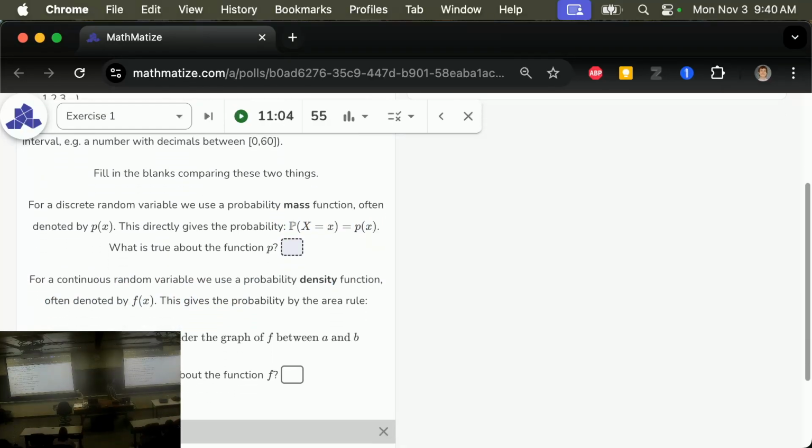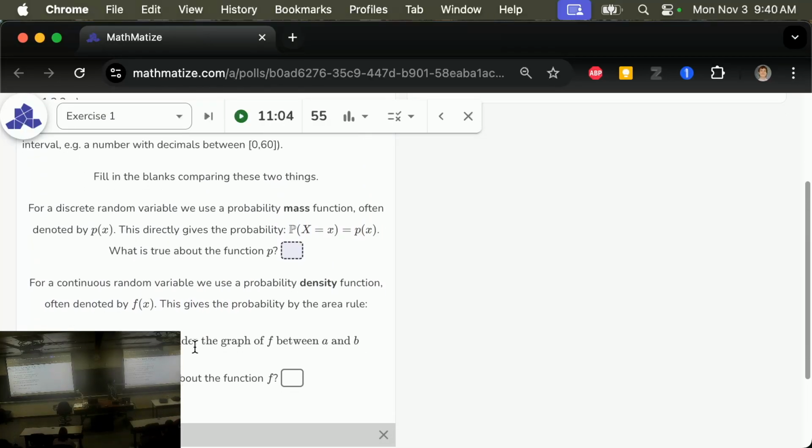The thing about the probability density function f is it is not as straightforward as before. Before we could just plug in p of x. Now we can't plug in. We have to do this whole trick with the area. And so we do rule 1 and rule 2 that we learned before. You mark the a and b value on the x-axis.